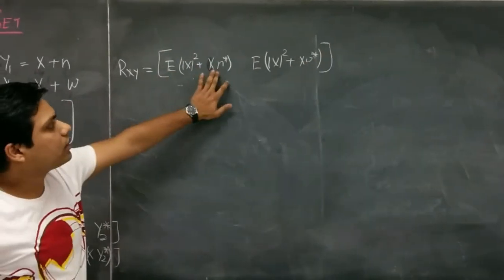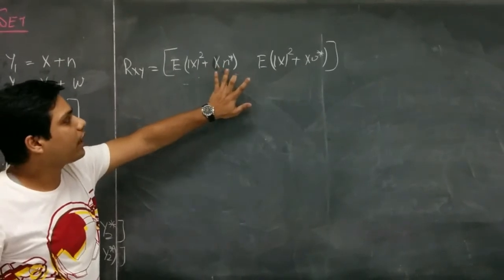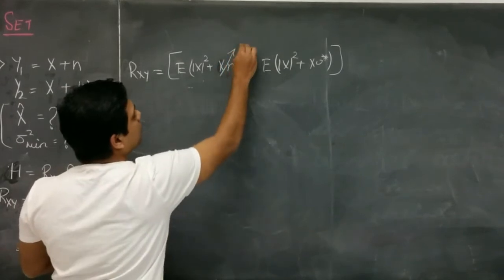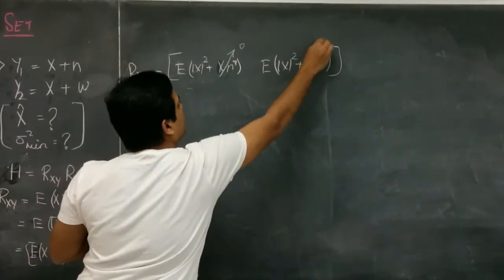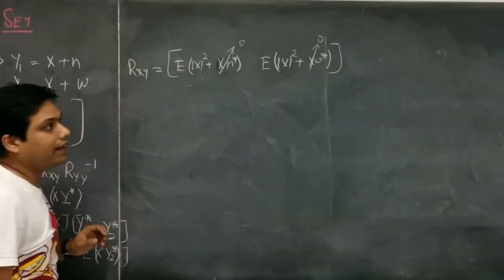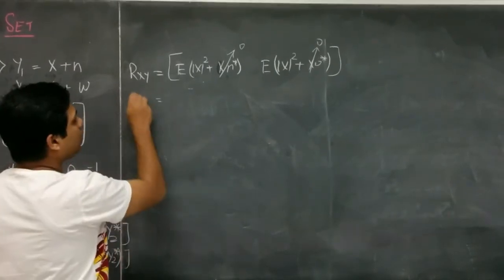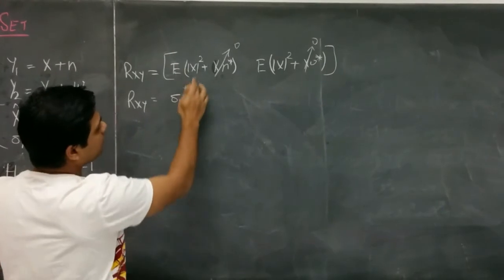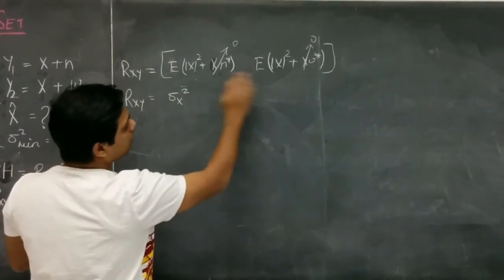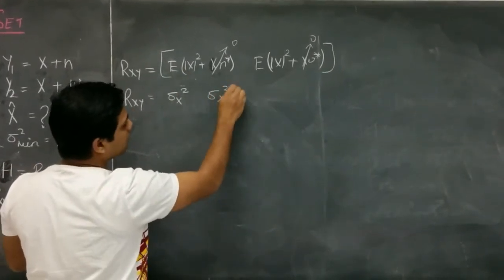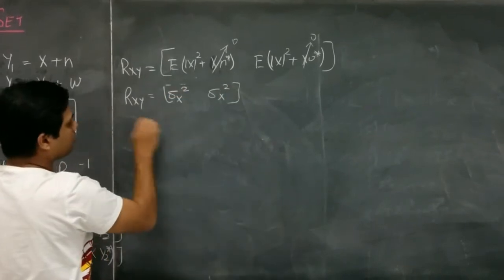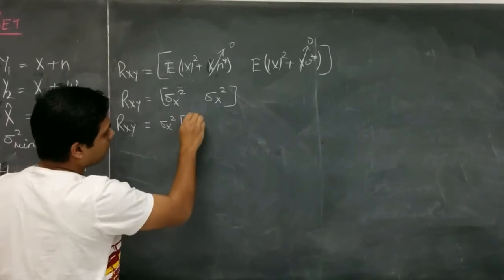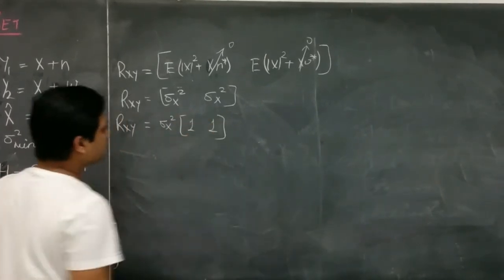As we know, in the problem x and n are uncorrelated, so the expected value of these terms will become 0. The noise and x are uncorrelated, so the R_xy matrix will become sigma x square, which is the variance of x, and the second term will also become sigma x square. So we can also write it as sigma x square times [1, 1].